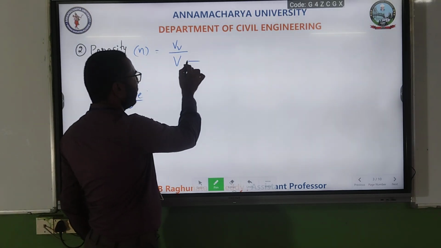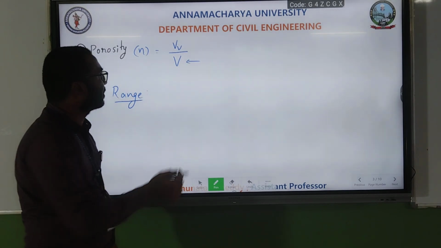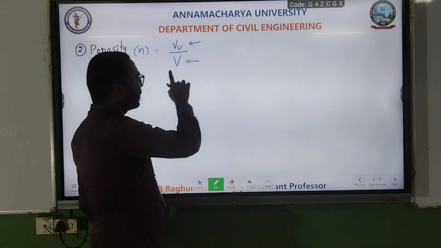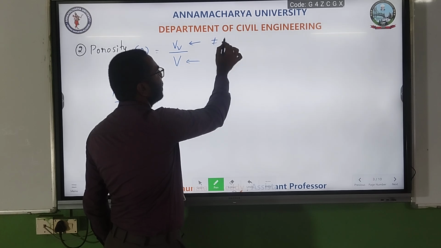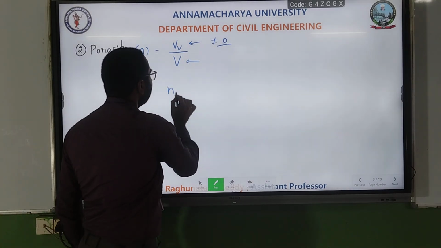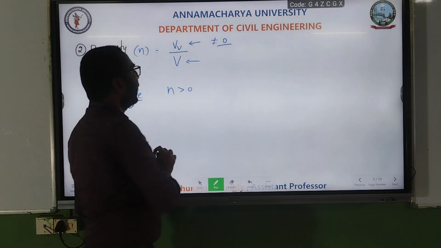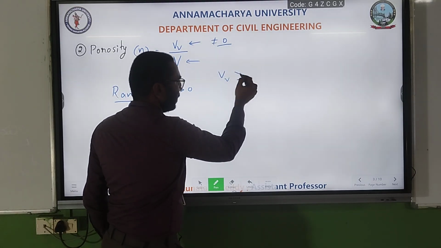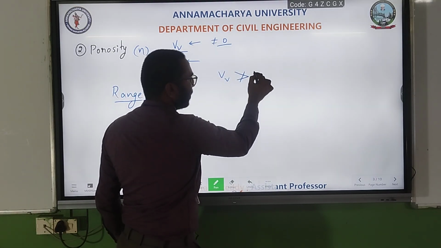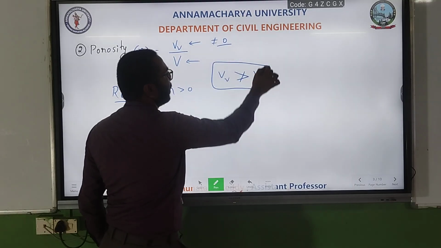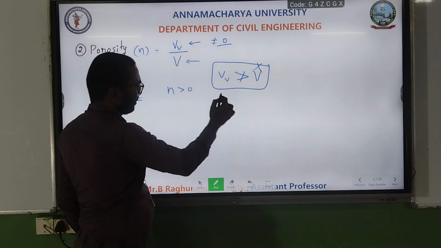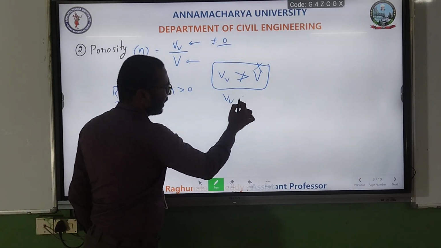Same thing, the total volume for a particular soil is constant, but here volume of voids varies. Already we discussed, volume of voids is not equal to 0, so n value is greater than 0. And second, volume of voids cannot be equal to or greater than total volume, so that is also impossible. That means volume of voids is less than total volume.